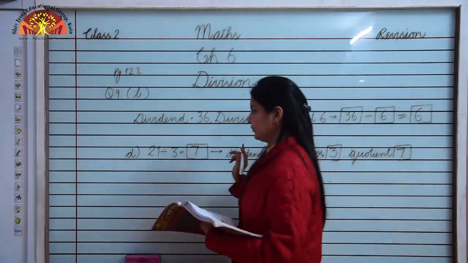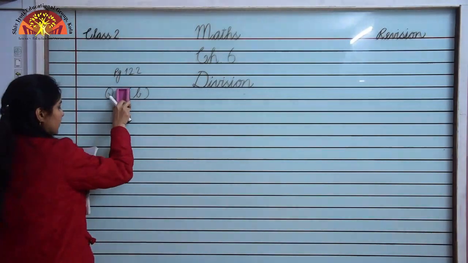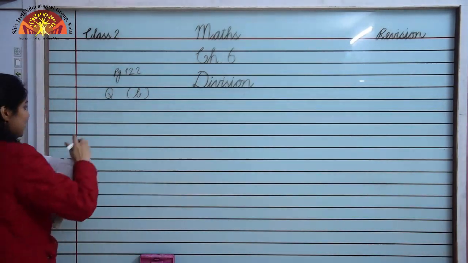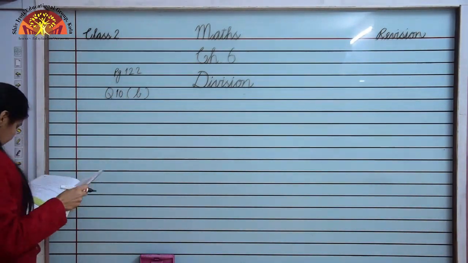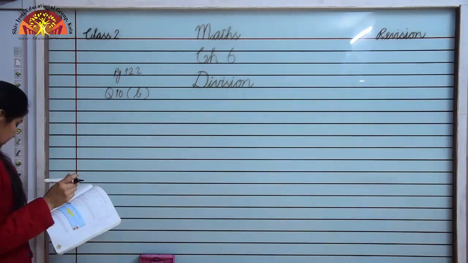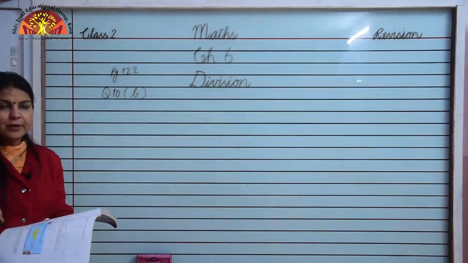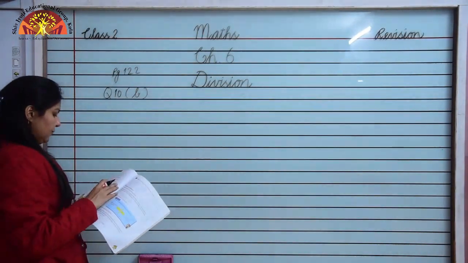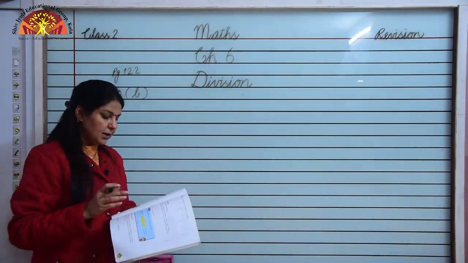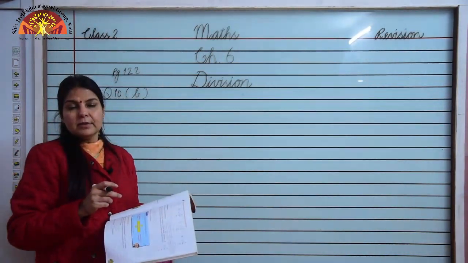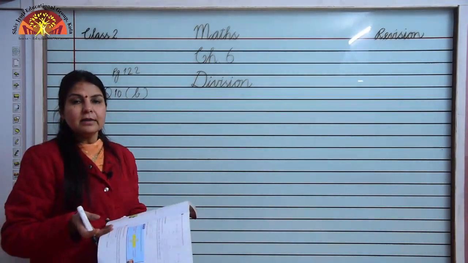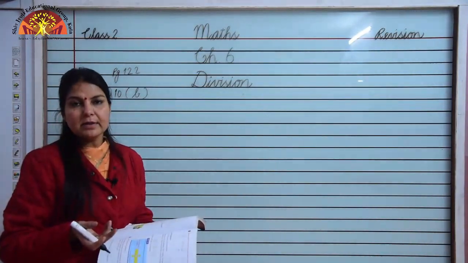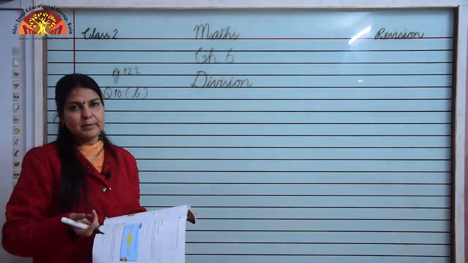Okay. Now we will see question number 10. It is on the same page number 122. Question number 10. We will see B part of this. The question is circle the remainder in the following problem. So you have to circle the remainder. And you know what is remainder? When we divide the number and the number is not getting in the table, then the leftover number is called remainder. When we subtract the numbers, the number which is left over is called remainder.